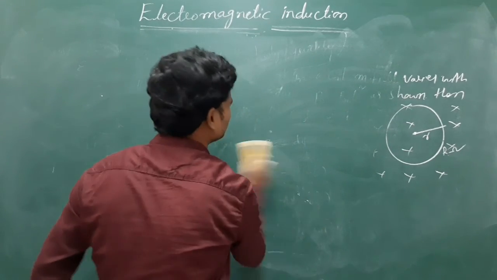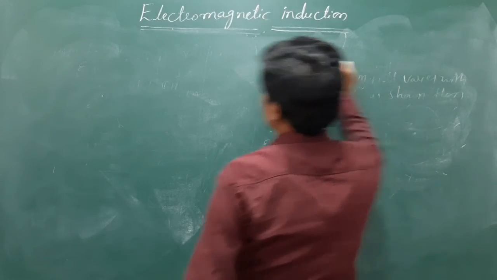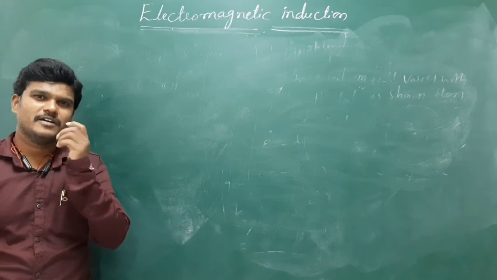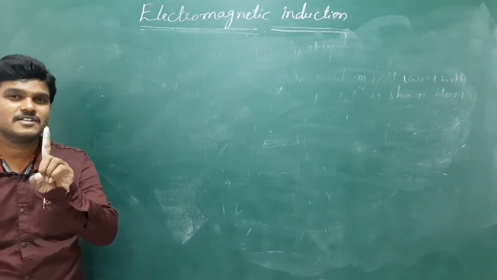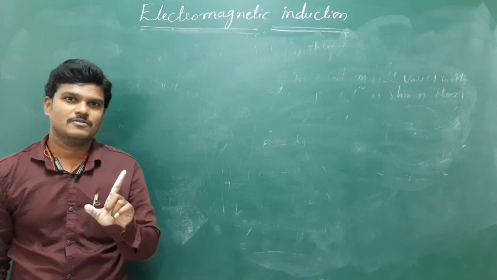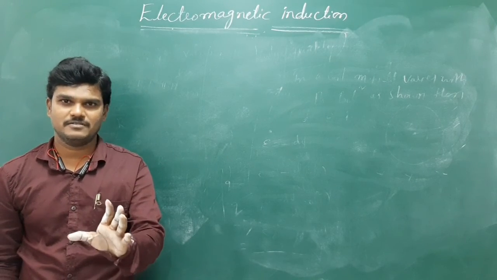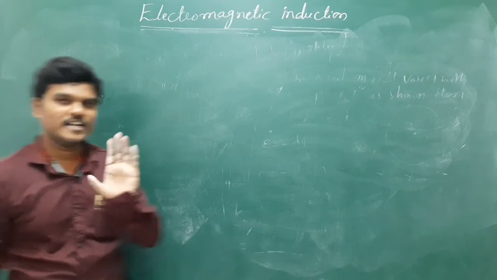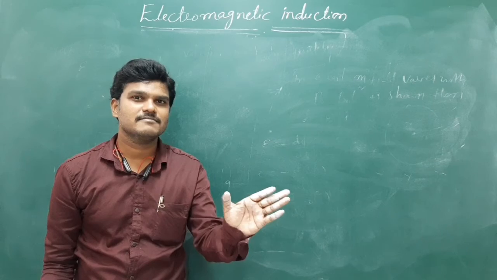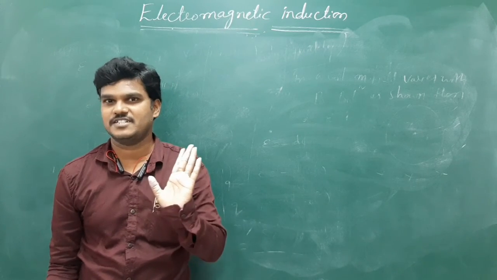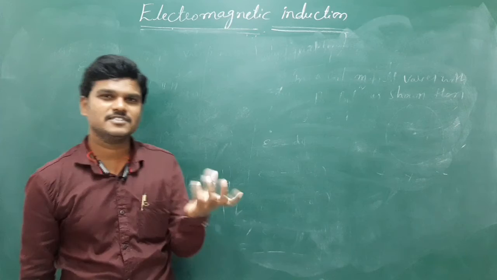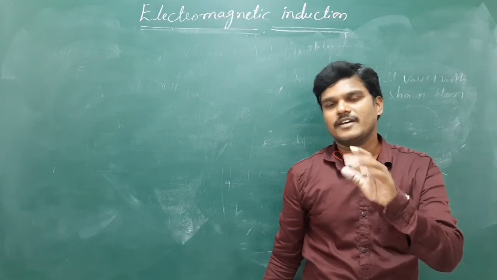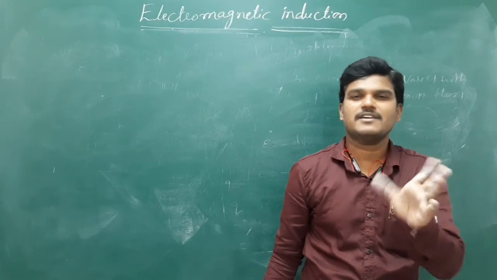See the outline view. Up to now, let me recall what I covered. I covered only Faraday's laws: Faraday's first law and Faraday's second law. Of course, I also covered magnetic flux. You know electric flux from electrostatics, but here I defined magnetic flux. Magnetic flux is nothing but the number of magnetic lines passing perpendicular to the surface. It is the count. Flux is the number of lines of force. Later I covered Faraday's experiments. That is the basic idea.